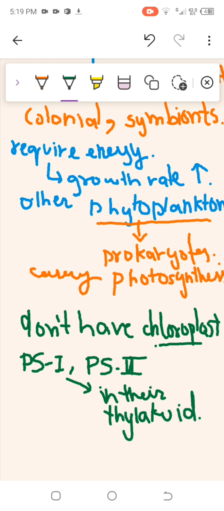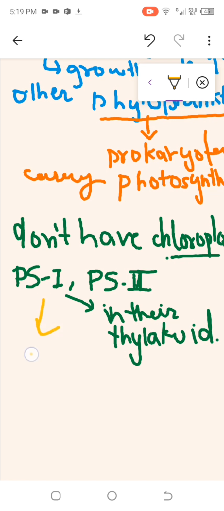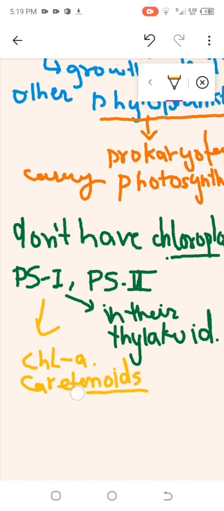Right. And these pigment systems contain chlorophyll A. They contain different types of pigments: chlorophyll A and carotenoids, the same as plants contain. After that, they also have phycobilin.